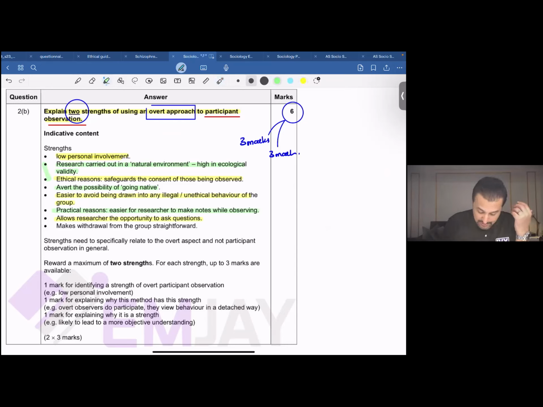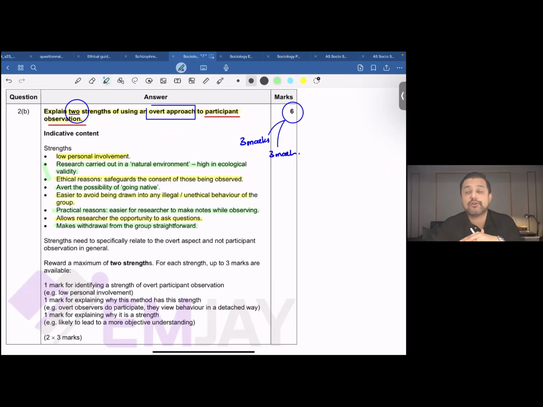The last point, it makes withdrawal from the group very straightforward. See, you are an overt researcher, or in other words, the people you're observing know that you are an observer. In that case, it would be easier for you to step out of that particular social group once you're done with what you were supposed to get done, right?